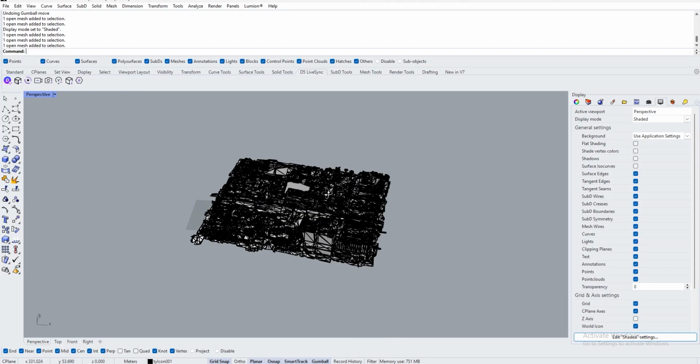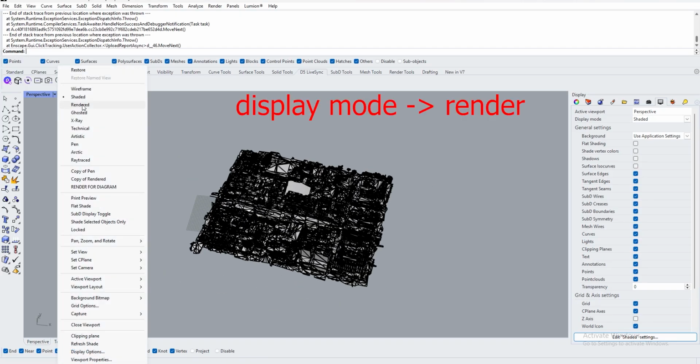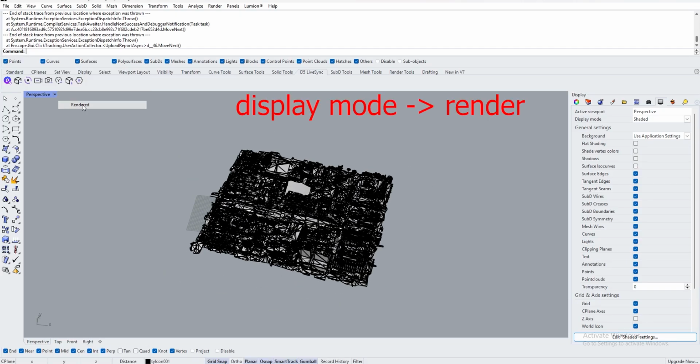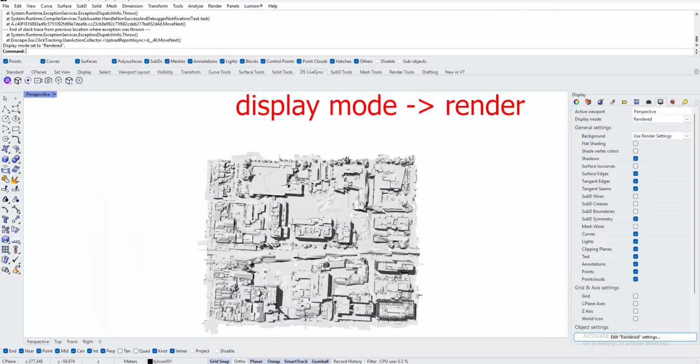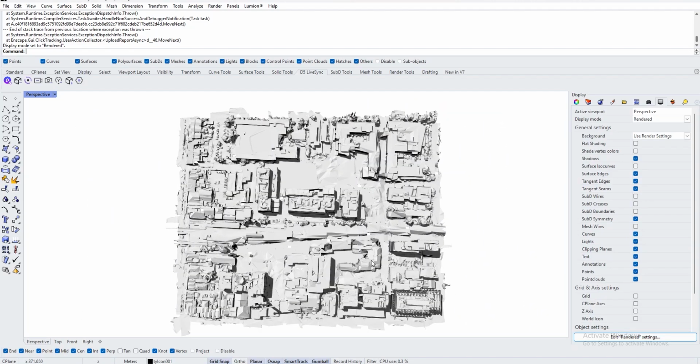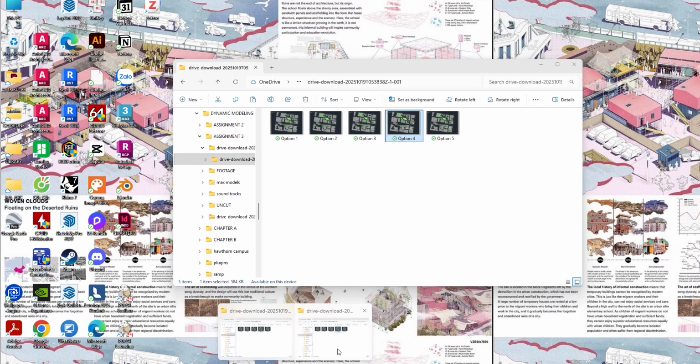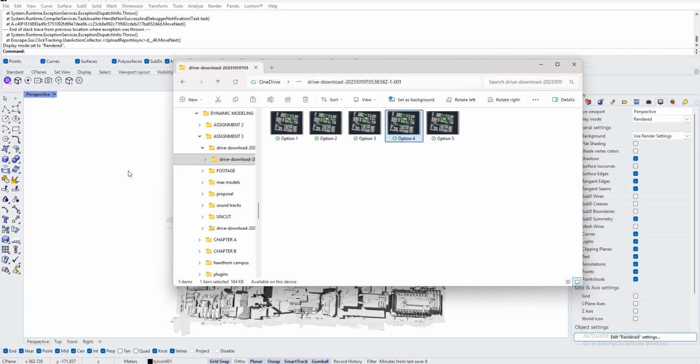After importing a raw mesh site into Rhino, switch the display mode to render. It's cleaner and easier to see the buildings. In the previous part, I mentioned we should have a sketch plan of our site model ready in here. If you haven't, I will instruct now.